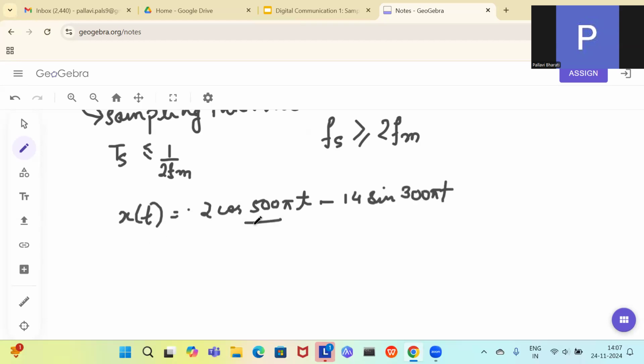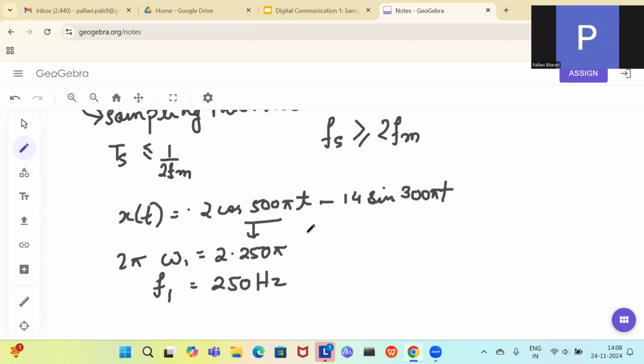So for this first one, what you have, omega is 2 pi times 250. That is 2 pi f, right? So f1 is 250. So what is your fm? f1 is 250 Hertz. Same way for this one.